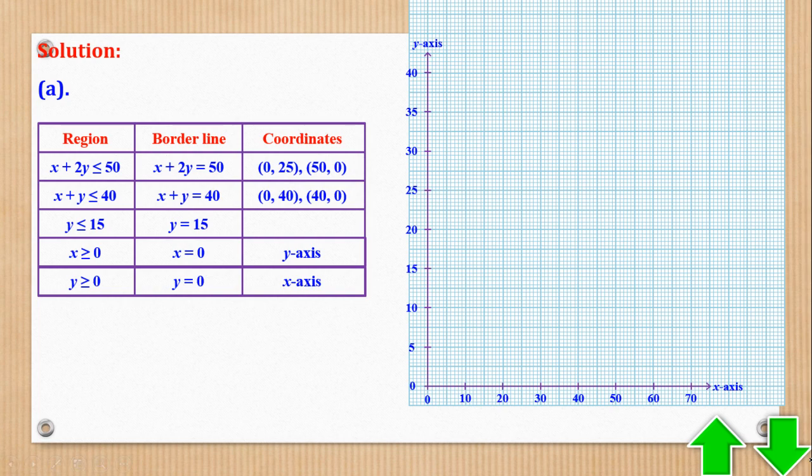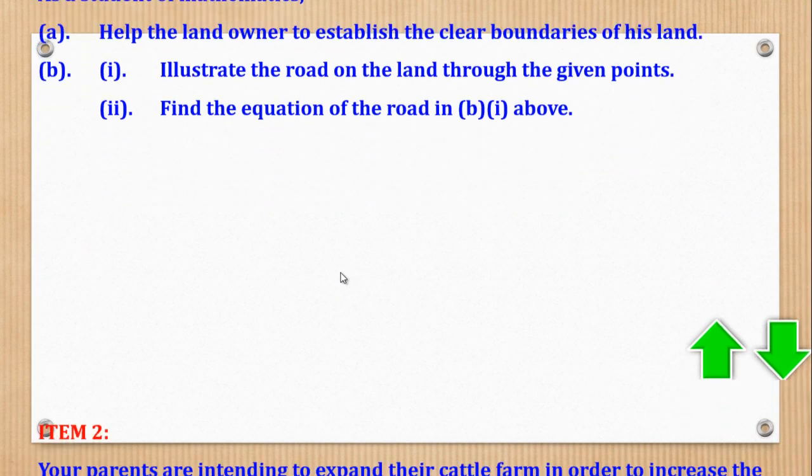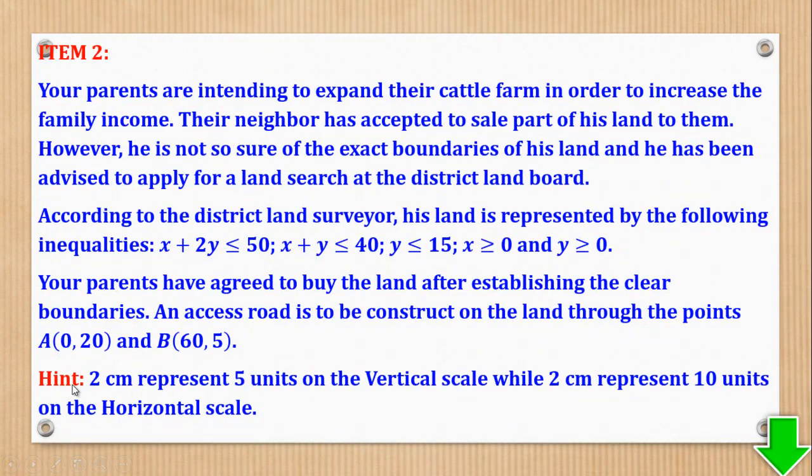I think that was given. So let's first see the question. Do you see this hint? Here they said 2 centimeters represents 5 units on the vertical, while 2 centimeters represent 10 units on the horizontal.